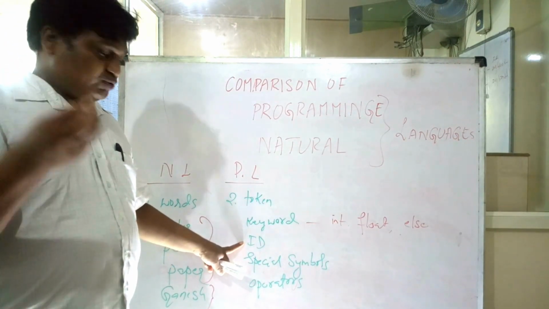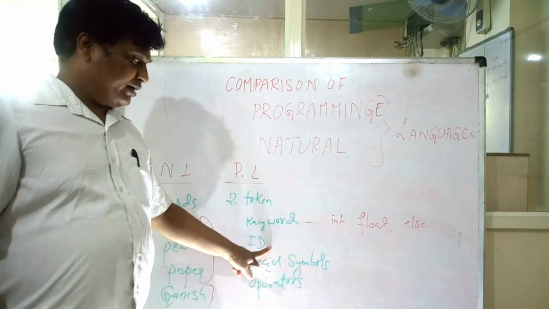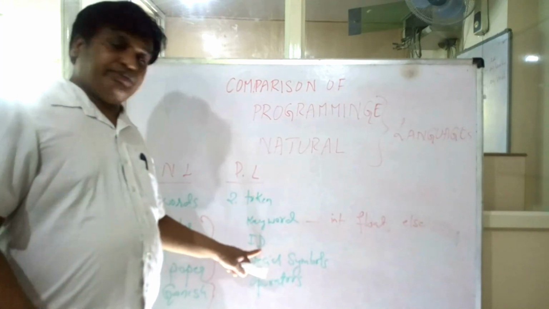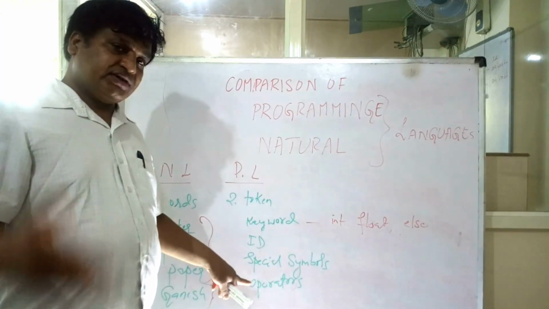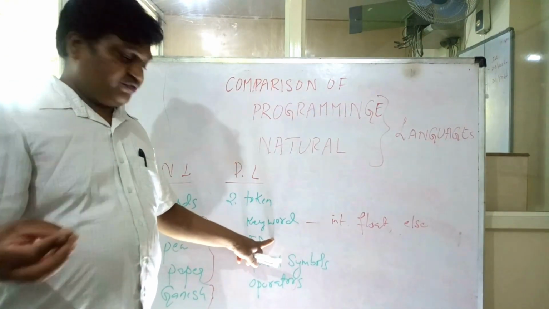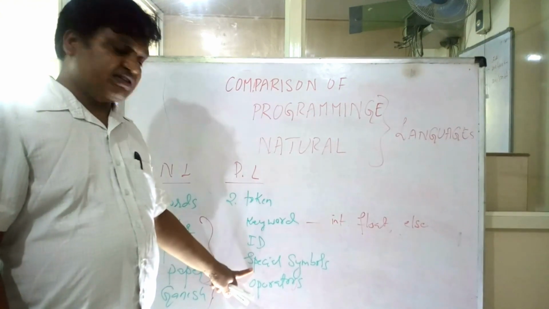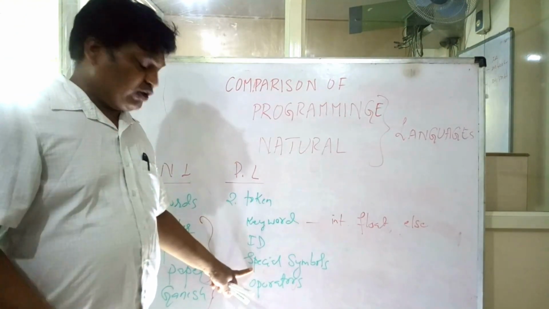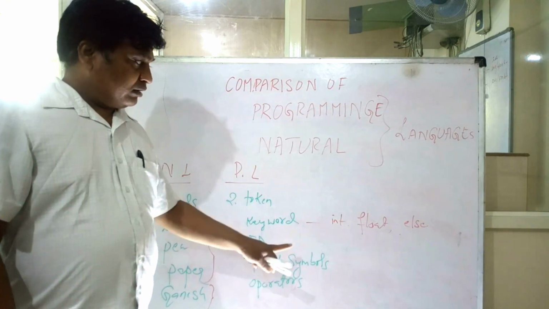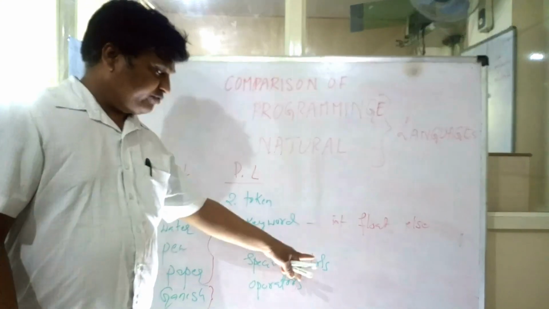There are rules to form identifiers. It should start with a letter, it can have an underscore, and there is a limitation on the number of characters that can be present in identifiers, and a few other rules of course. Then special symbols like semicolon, comma, double quote, single quote, flower bracket, square bracket, and so on form special symbols.